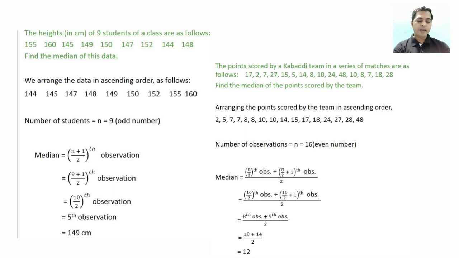Substituting the value of n in the given formula, n is 16, so 16 by 2, the 8th observation, plus the 16 by 2 plus 1, the 9th observation, divided by 2. The observation at the 8th position is 10 and at the 9th position is 14. So substituting the values here, 10 plus 14 divided by 2, we are getting 24 divided by 2. So the median of the given observations is 12.